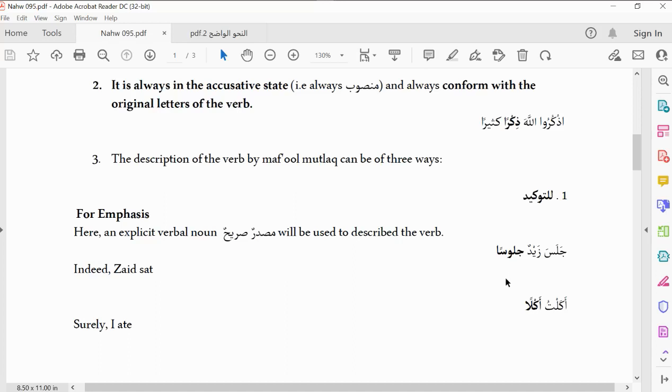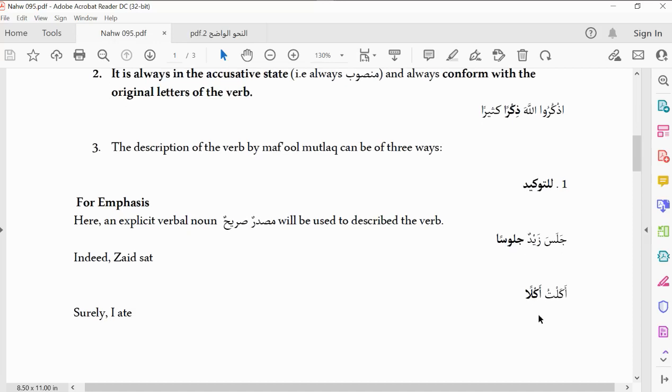You are not adding any other information. So that is what you are. That means what you are using your maf'ul mutlaq for in that situation is for tawkid. Example is this: Jalasa Zaydun julusan. We will translate: Zayd surely sat. Do you get it now? Another is Akaltu aklan, I surely ate. There's no doubt in it.